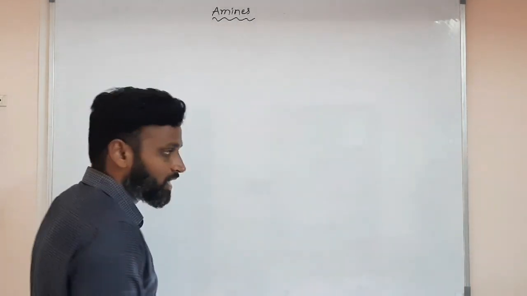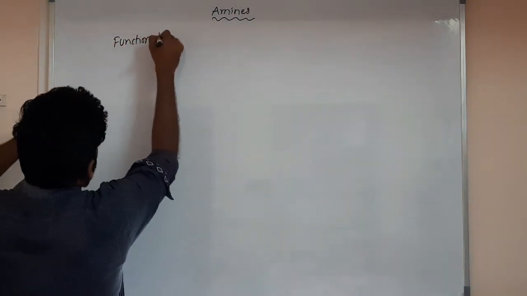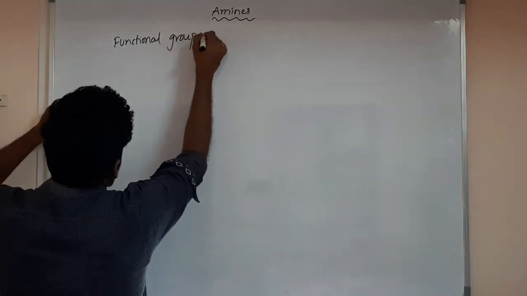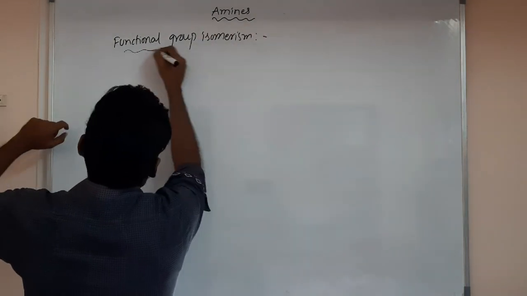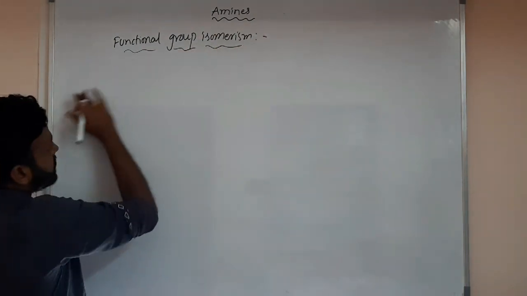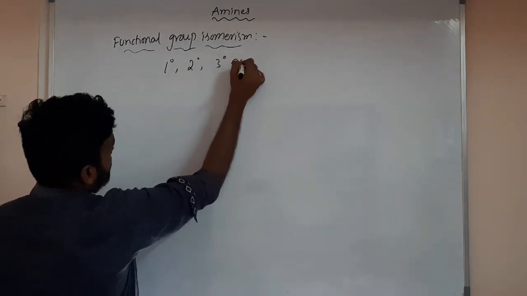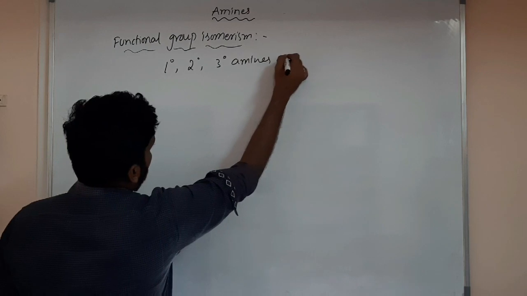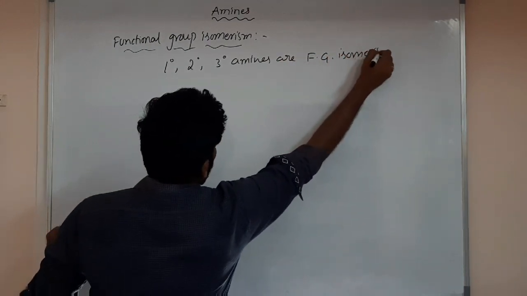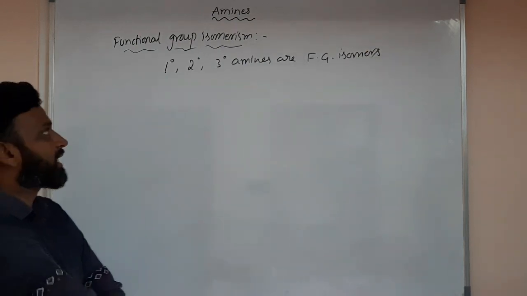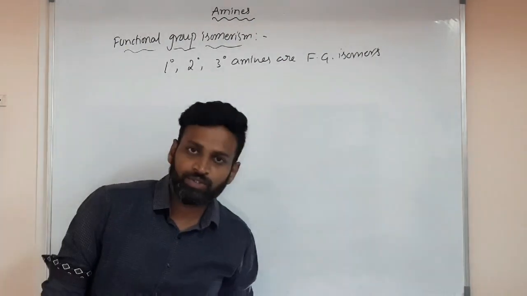Primary, secondary, and tertiary amines are functional group isomers.